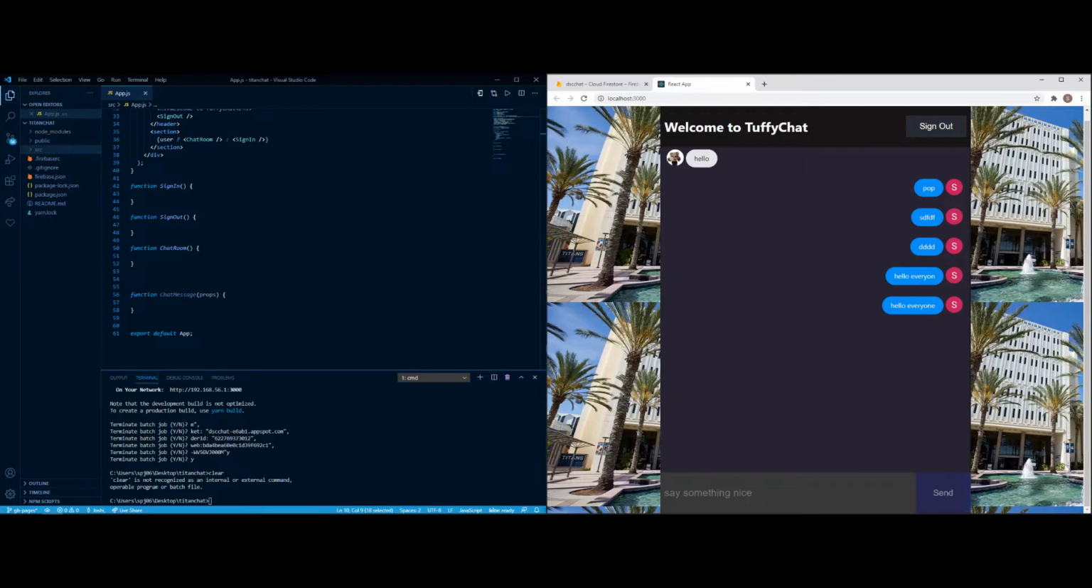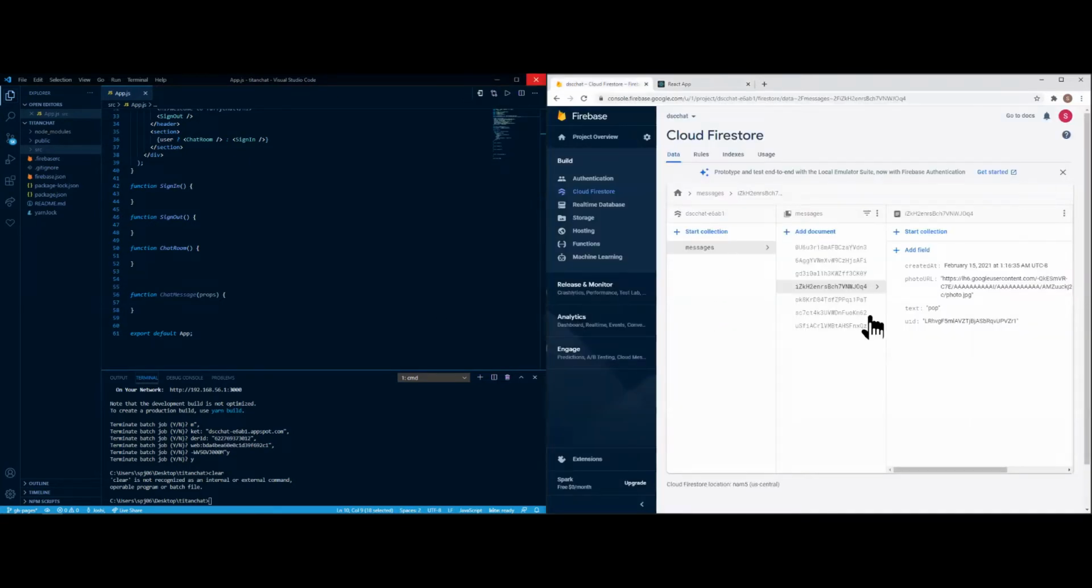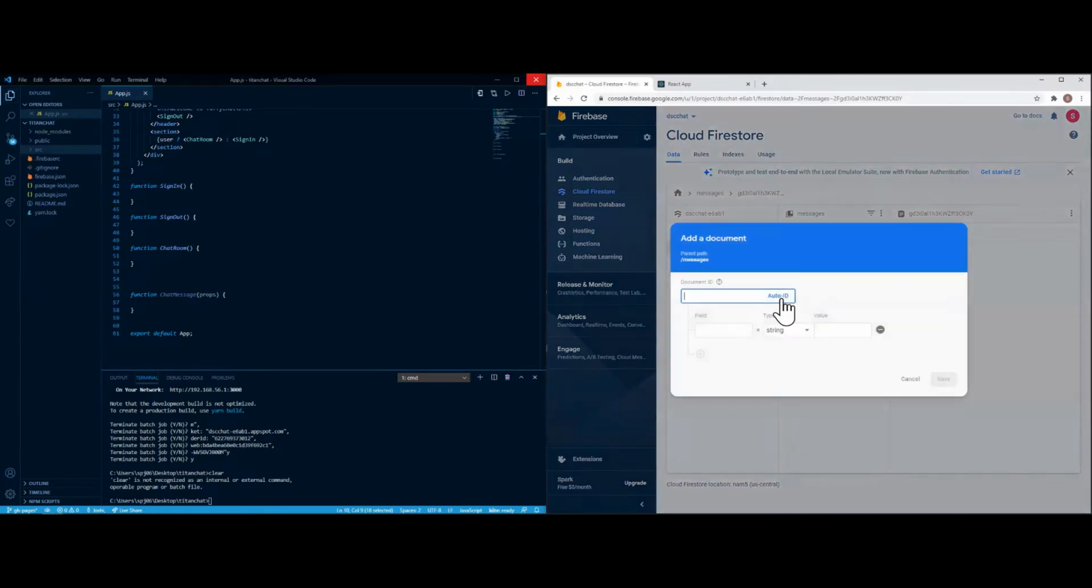And I spelled that one correctly, and you can see within the database server, recent messages show hello, everyone, some random message. But then I can also create a message by pressing add document. This will be text.